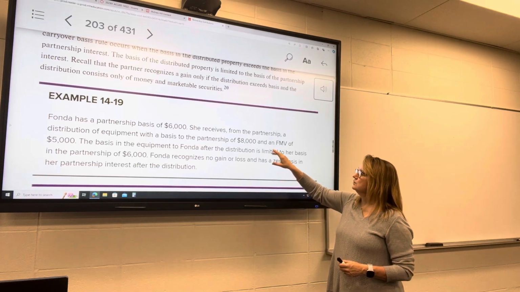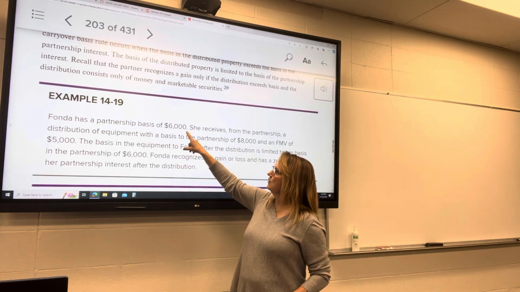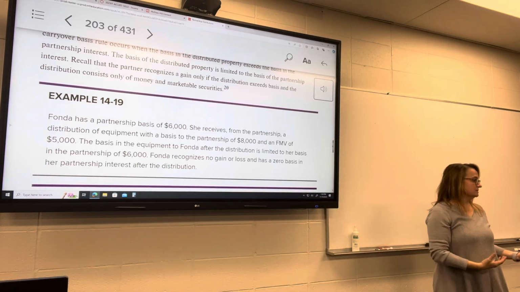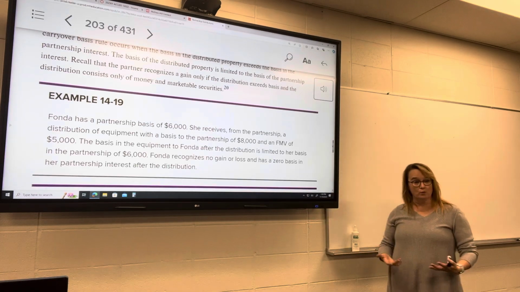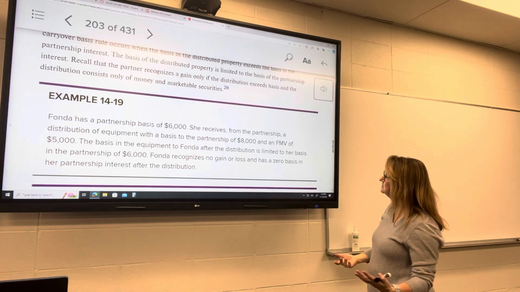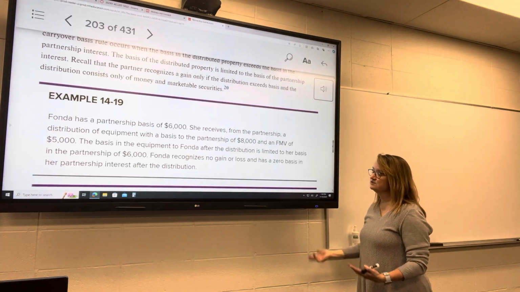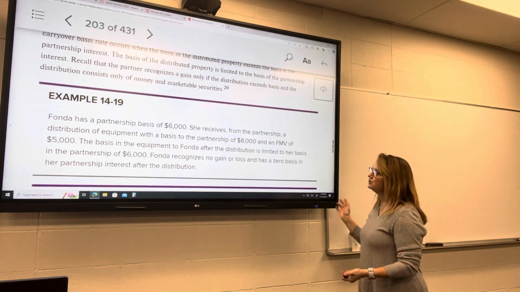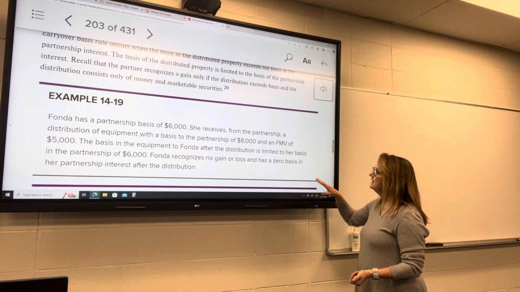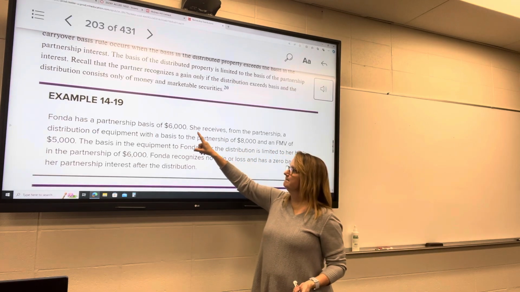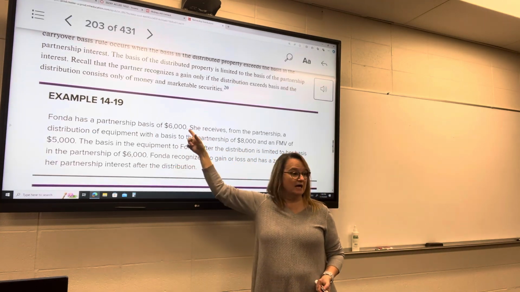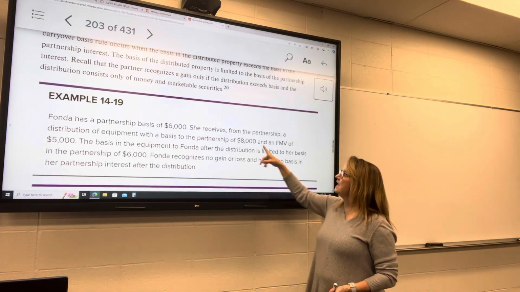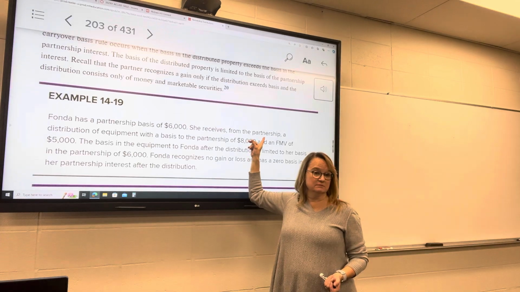So originally, her basis, $6,000. She's getting a piece of equipment though that has a basis of $8,000, $2,000 more than what her basis is. The fair market value of it is $5,000. We really don't care about that until she actually sells it though. What she's going to get is that the basis in the equipment to her is not going to be the carryover basis of $8,000.